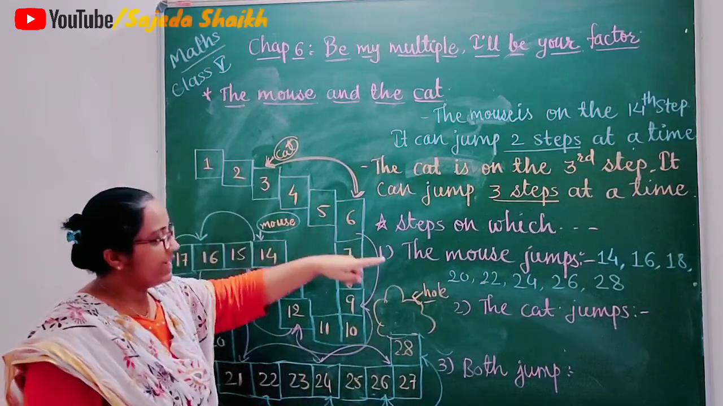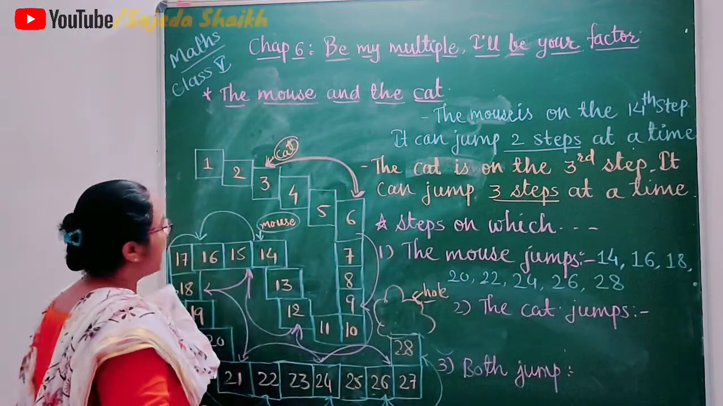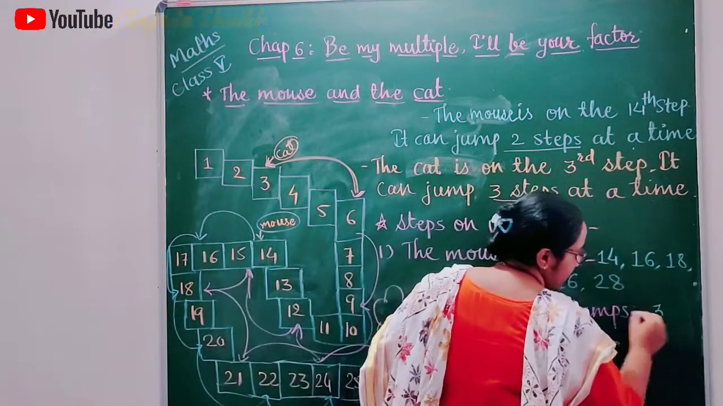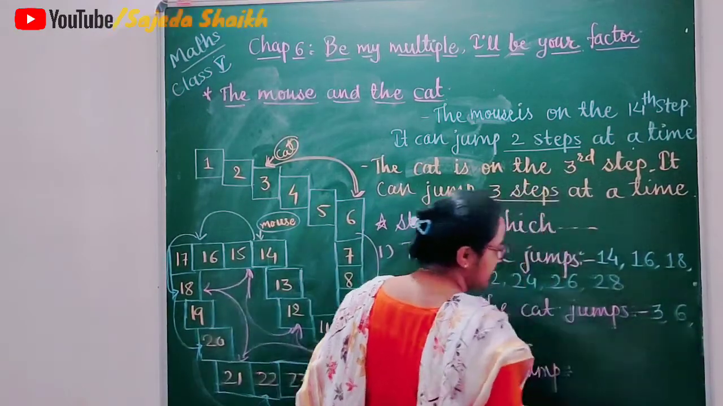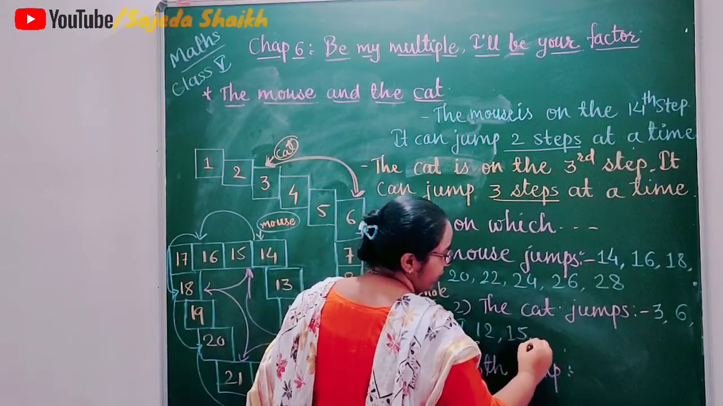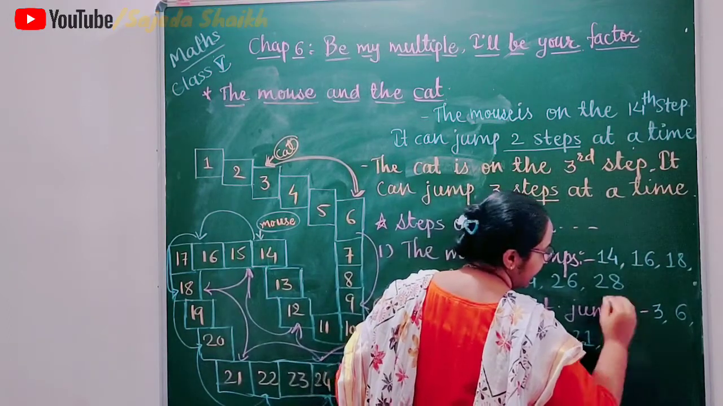Now what about the cat? The next question is the cat jumps. So here we have to write down the steps of the cat. So let's begin. It begins with 3. The next steps are 6, 9, 12, 15, 18, 21, 24 and 27.